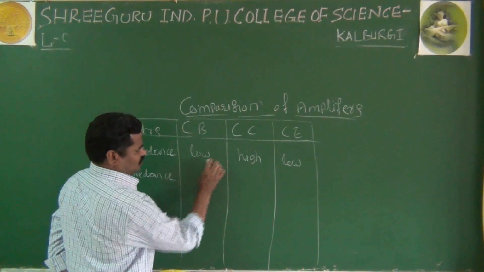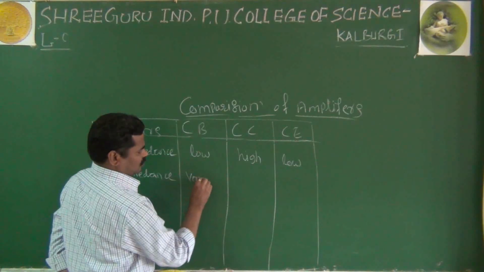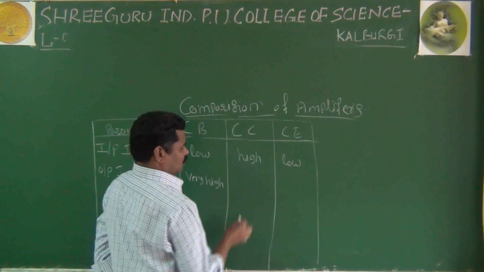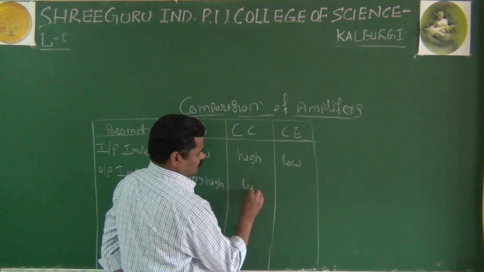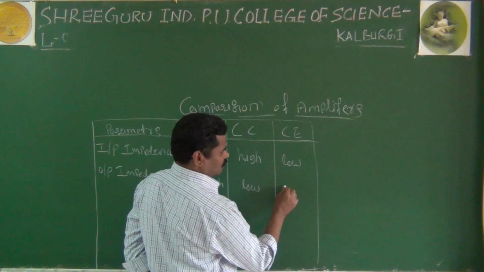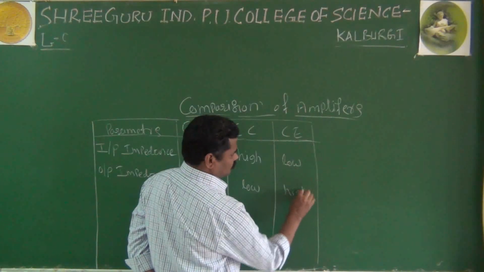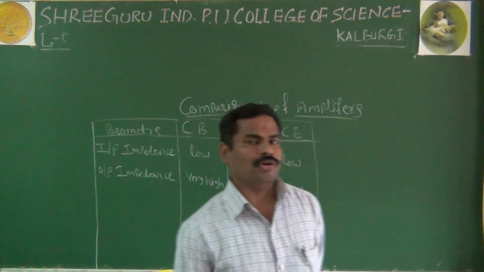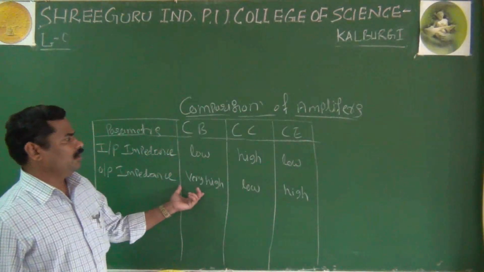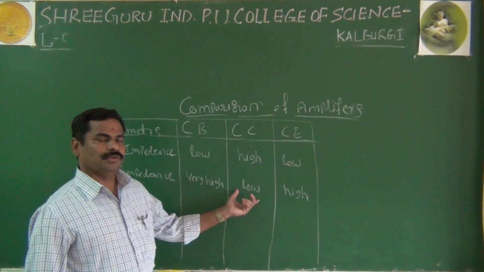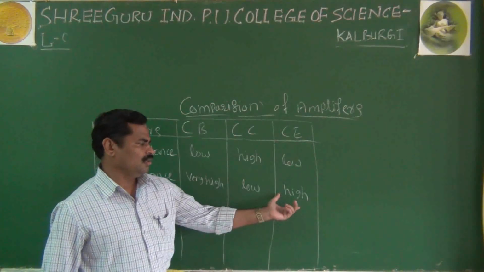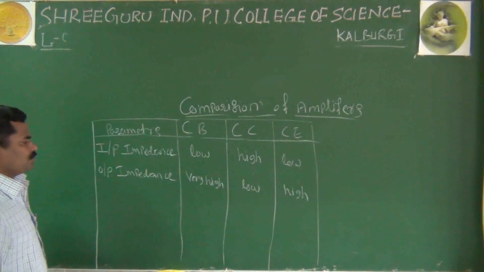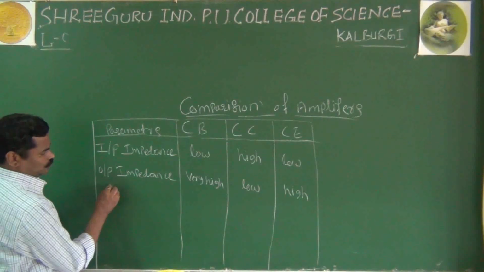Here, your common collector is very low, and here it is also high, because as we know already, in your common base you have the more output impedance, and very low output impedance for your common collector, and very high or moderate output impedance for your common emitter. At the same time, you go for the voltage gain.